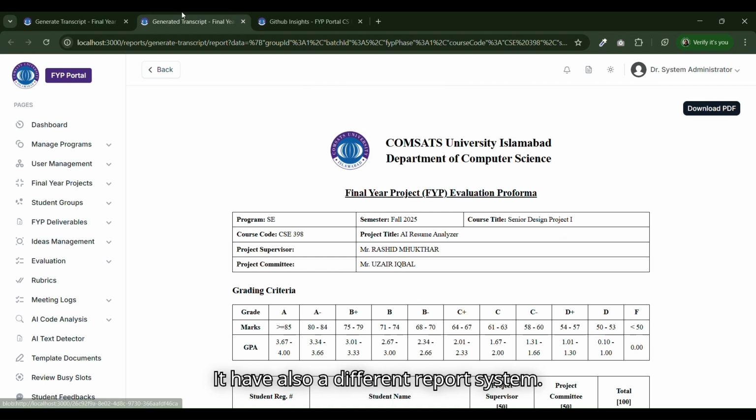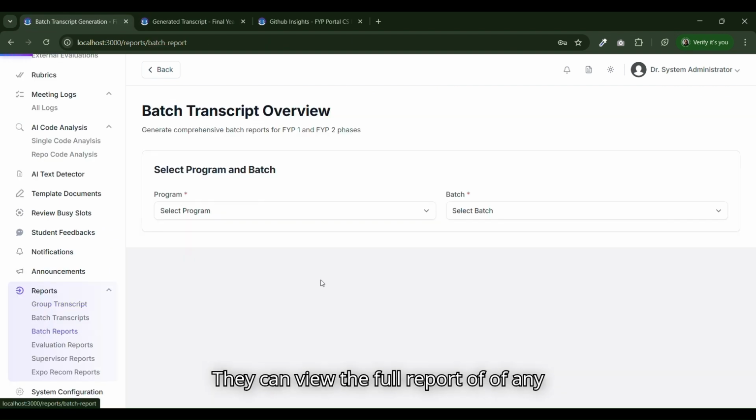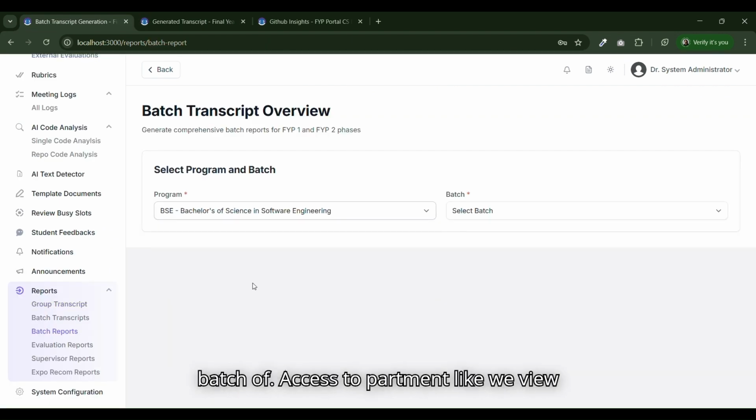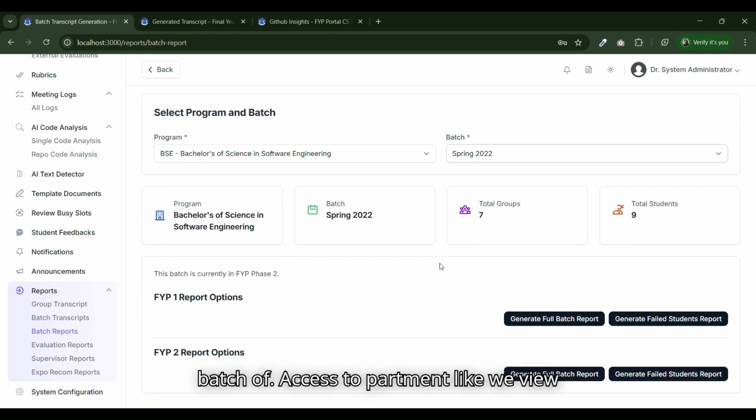It can also download the PDF. It also has a different report system. They can view the full report of any batch of the CS department. Like if we view this, it will show total groups and total students. It can view the failed students under FAP1, failed students under FAP2, and full transcripts.